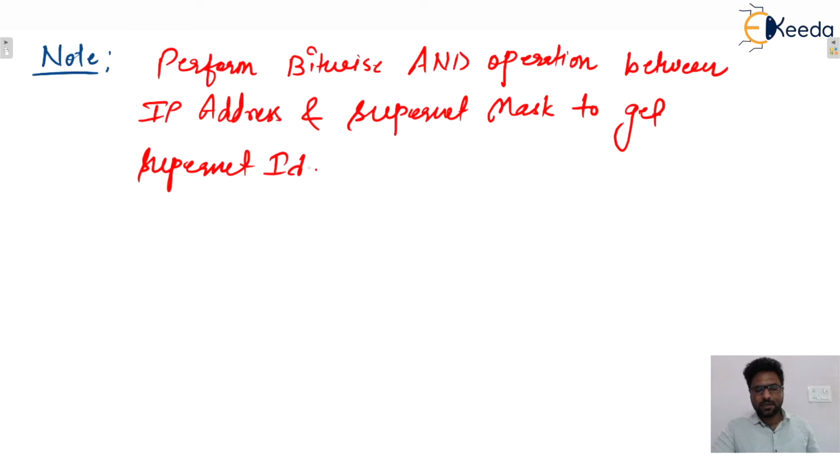So we have seen in subnet also, in a network also, perform bitwise AND operation between the IP address and supernet mask to get the supernet ID, isn't it? Now based on this we will be seeing some problems, isn't it?